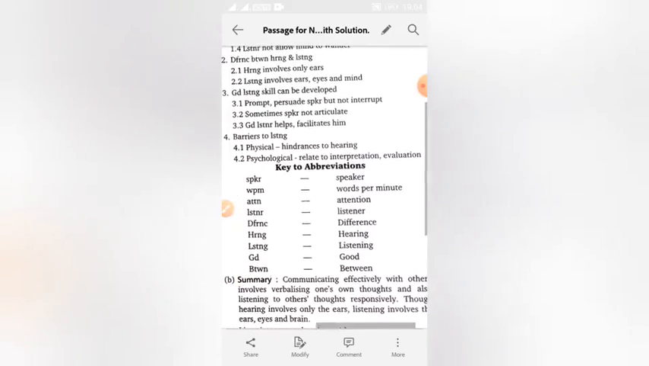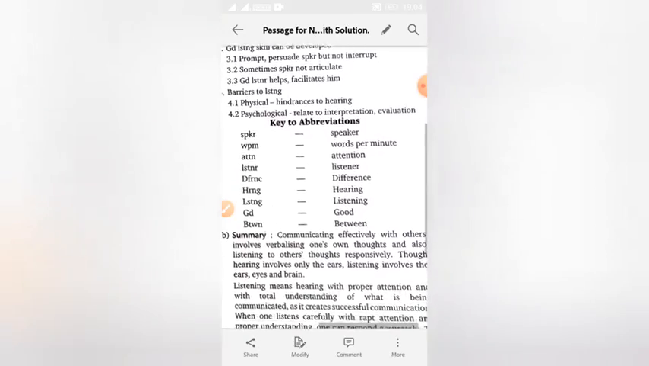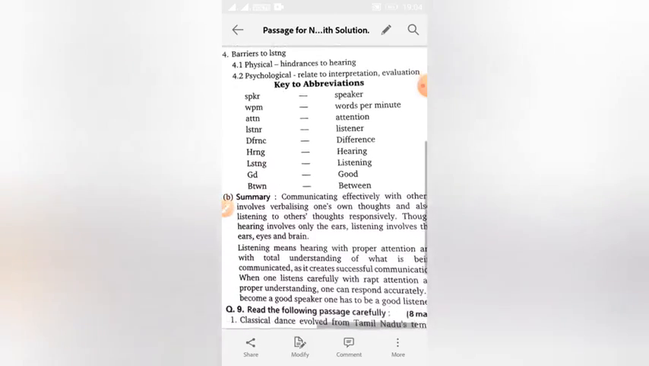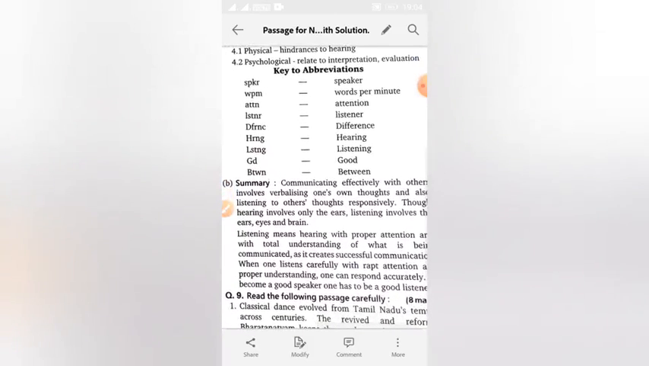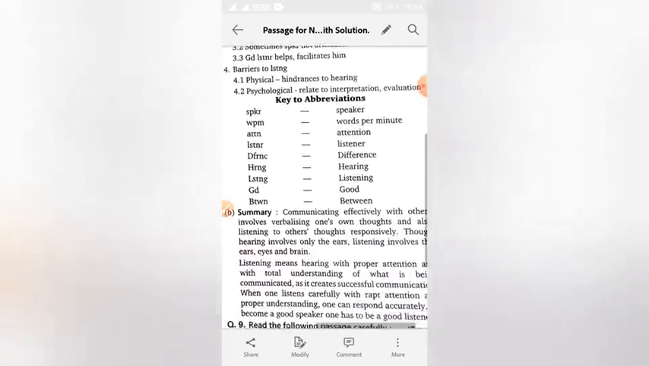So one thing is noticeable here, that you should not use full sentences in points. You have to use the phrases only, not complete sentences. Now at last, I told you that the key to abbreviations you should give here. You must give here the key to abbreviations. So what abbreviations you have used in this note making?